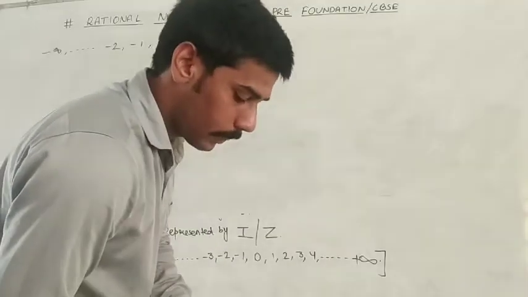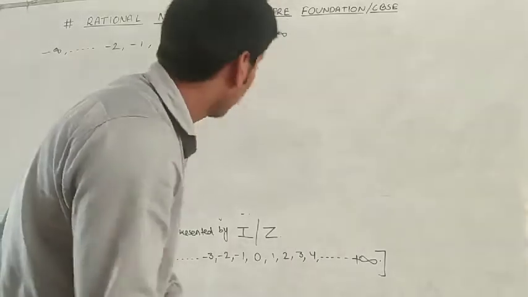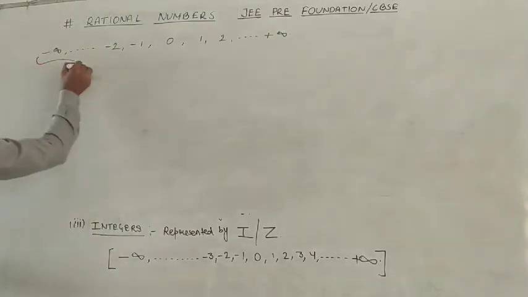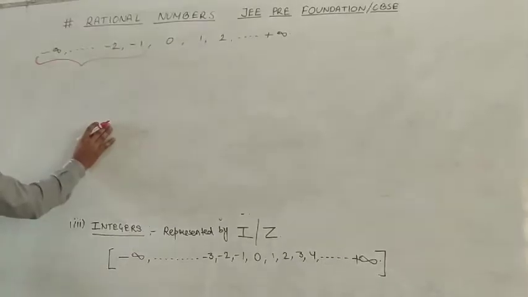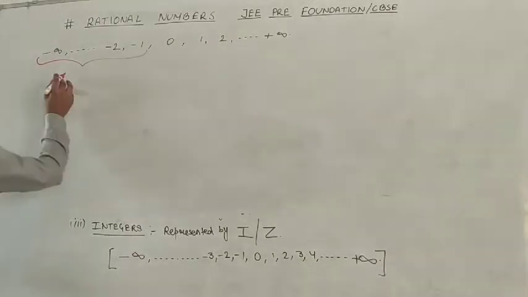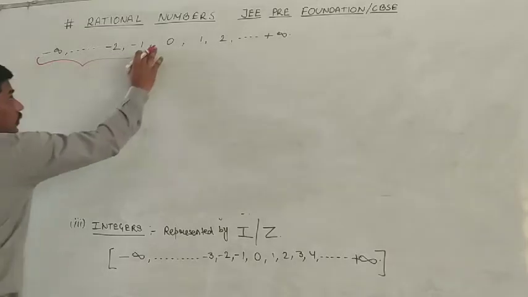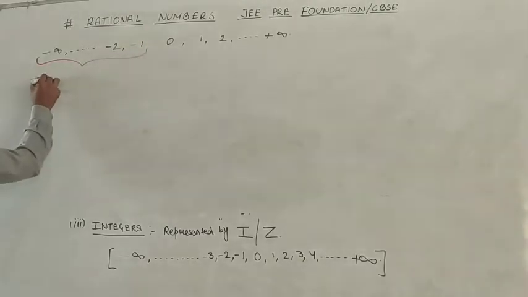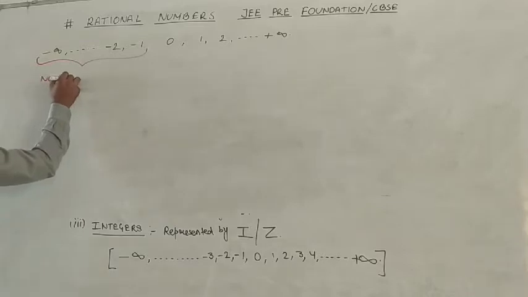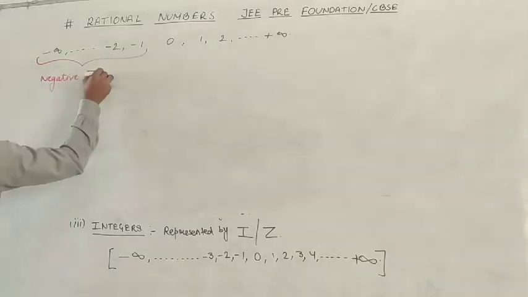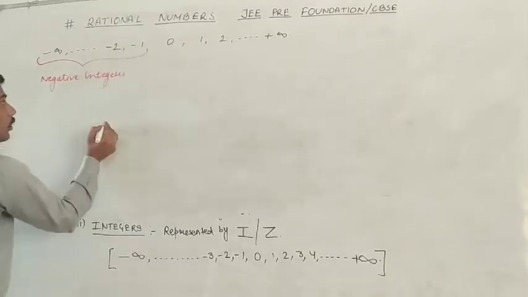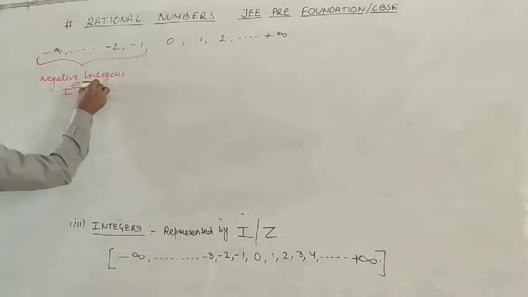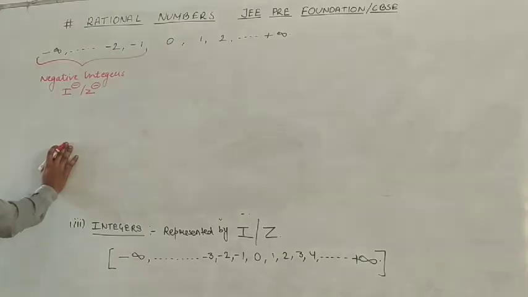Now guys, from here to here, that means this range up to -1, are known as negative integers, and represented by I minus or Z minus.